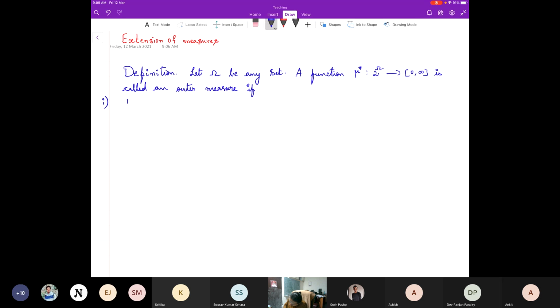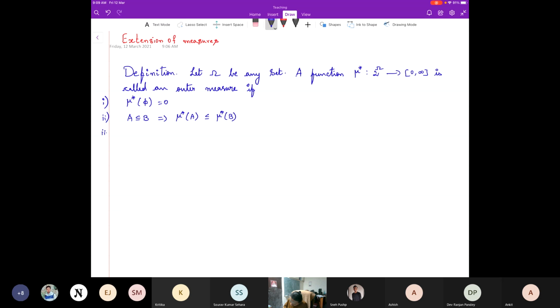First one, mu star of the empty set should be 0. Second one, A contained in B implies mu star of A is less than or equal to mu star of B.